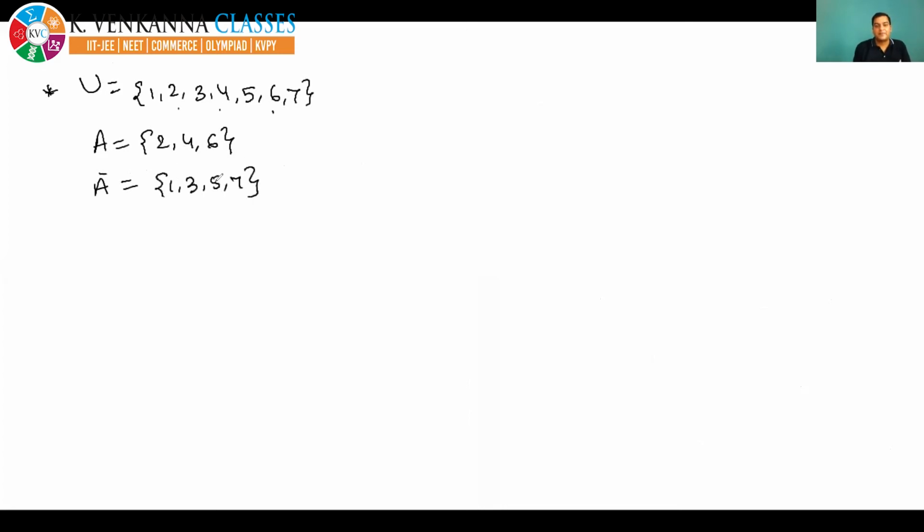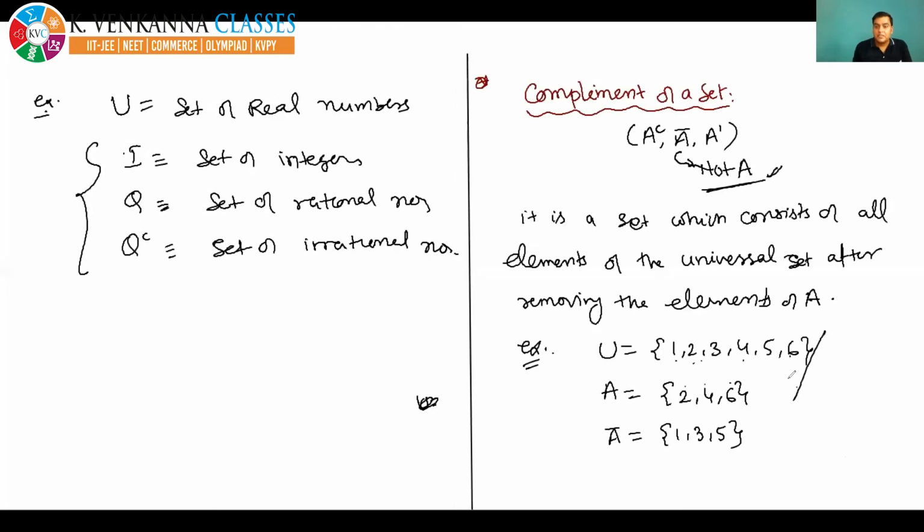Yes, correct. So see, as I told you, yes, I am turning to the previous page. What I was saying is that if the universal set were 1, 2, 3, 4, 5, 6 and A was 2, 4, 6, then A bar was 1, 3, 5.